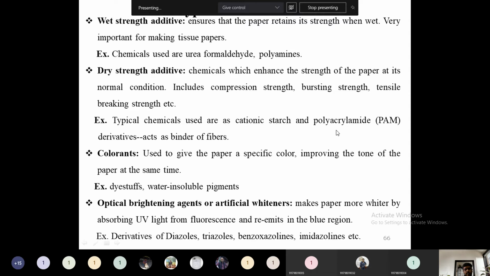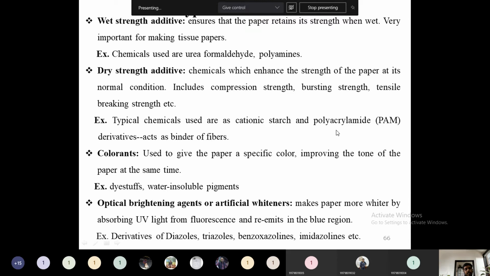Then the optical brightening agent, or artificial whiteness, as we popularly call it. In order to obtain a white paper, we will have to add some additives. This type of additive makes paper whiter by absorbing UV light from fluorescent light and re-emitting it in the blue region. So the mechanism of these optical brightening agents is that they absorb the UV light and re-emit the blue light, so that the paper appears white, a whiter shade.